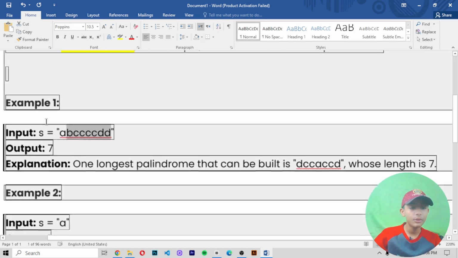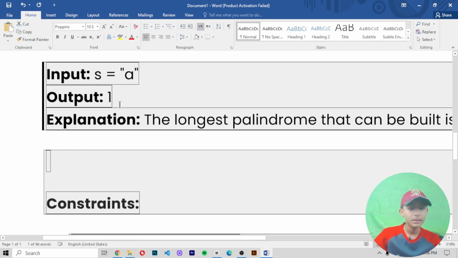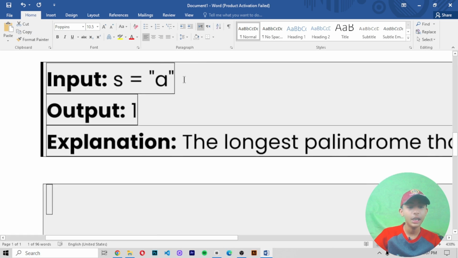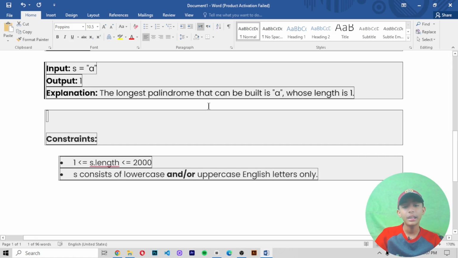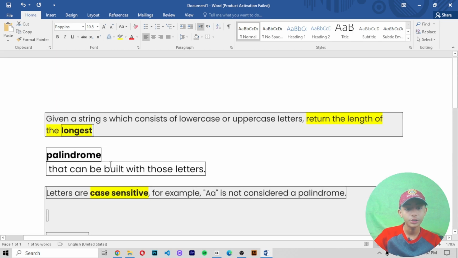So in our case 1, our output will become 7. In our case 2, he creates a string s in which he writes a, and the output will become 1, because the longest palindrome that can be built is a, whose length is 1. And these are the constraints which we use to solve this question.